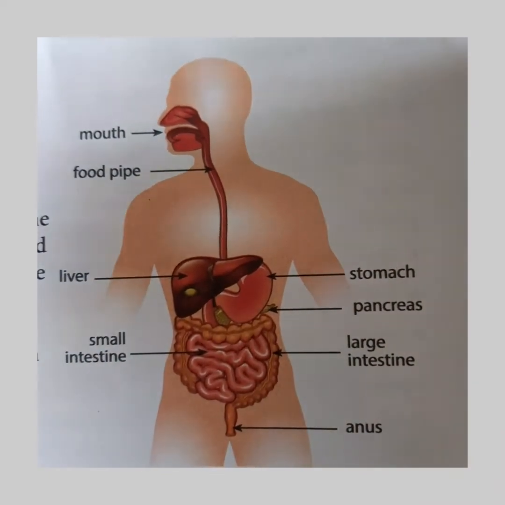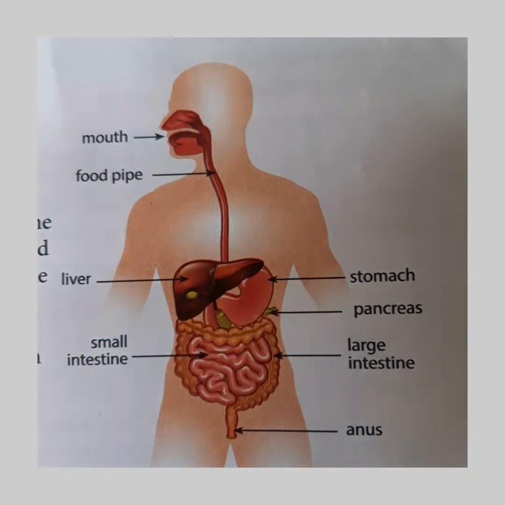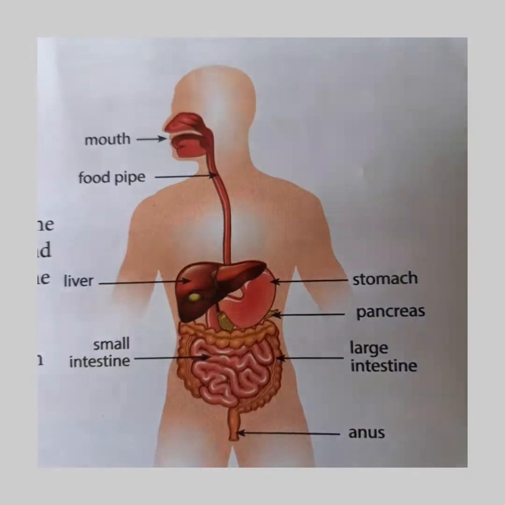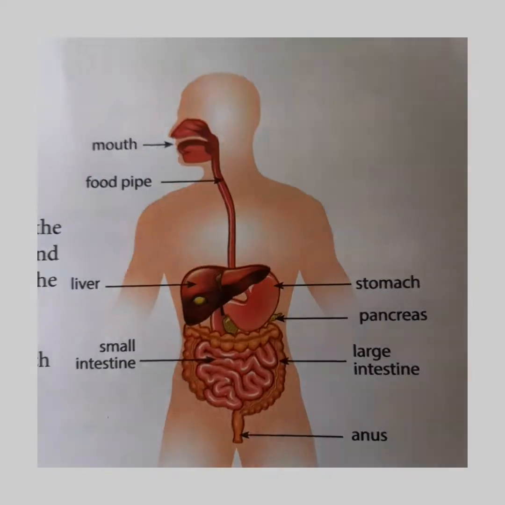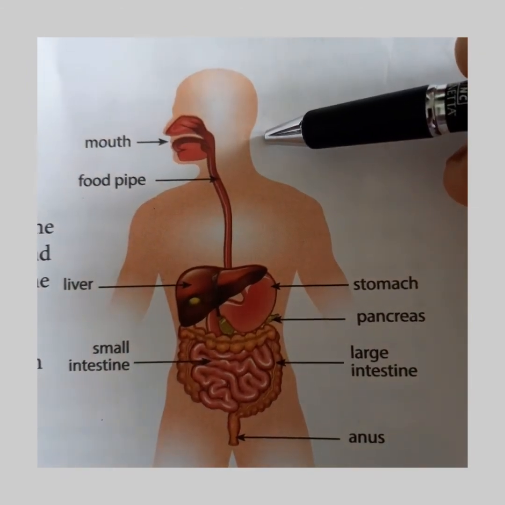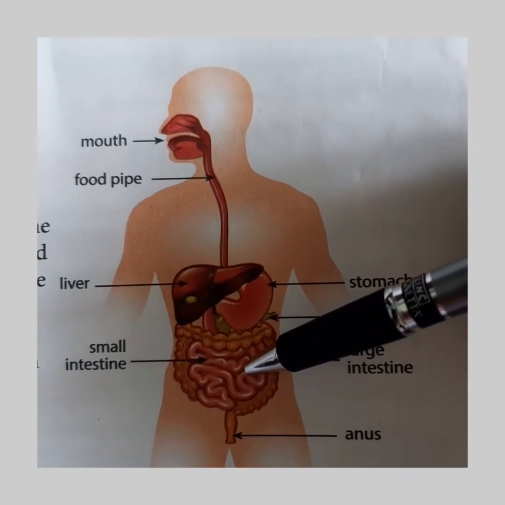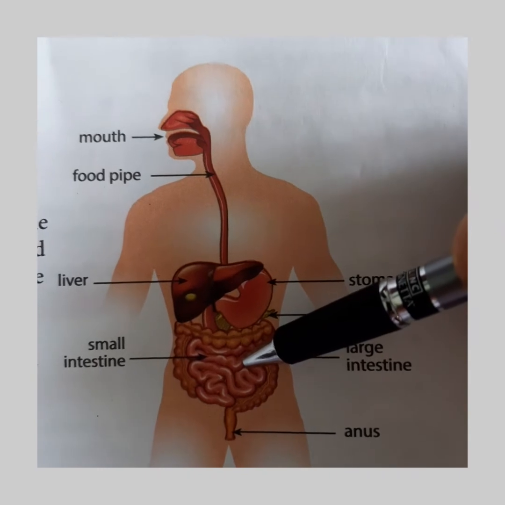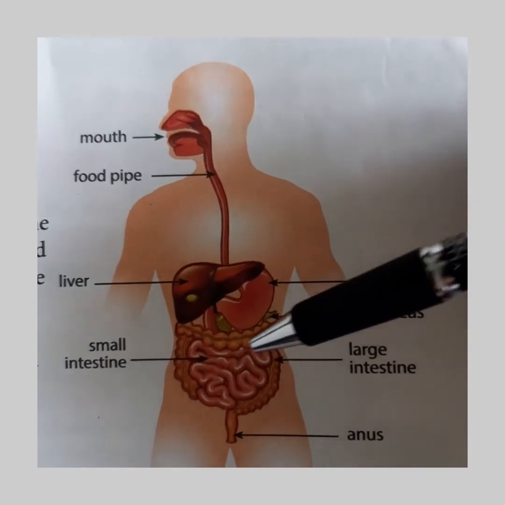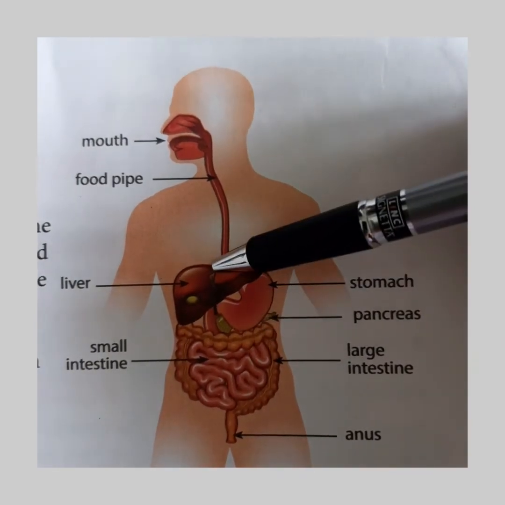We have to digest food to get nutrients: carbohydrates, proteins, fats, vitamins and minerals, all of which we need. From the mouth itself we start getting the carbohydrate, but the fats and proteins are broken down into simpler forms in the small intestine with the help of juices secreted by the pancreas and liver.